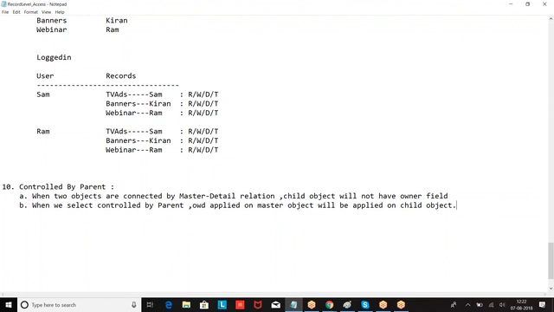Now there are 150 students in this classroom. 149 students are able to see every record, read, write, delete. But on one record, one user is able to perform only read operation. Then what type of OWD do you give? Public read. If at least one person doesn't have access on one record, minimum permission should be reduced. Are you clear? So we will see the execution part and continuation in the next session.